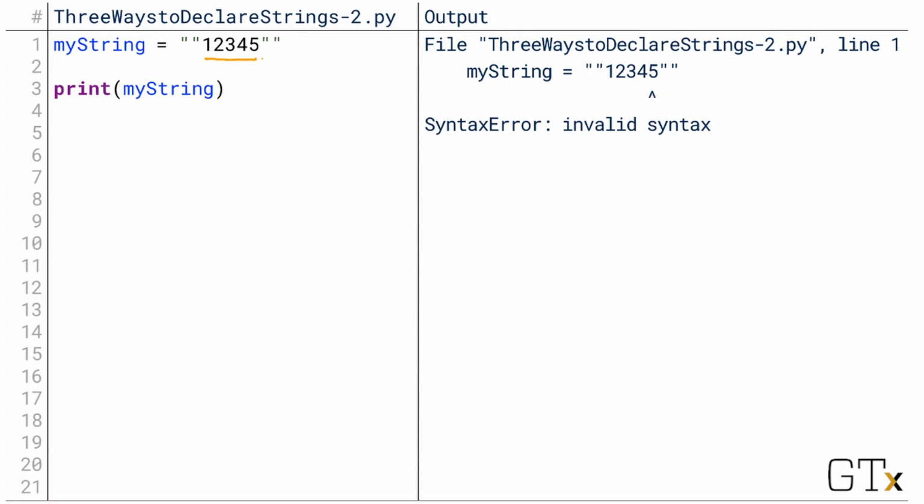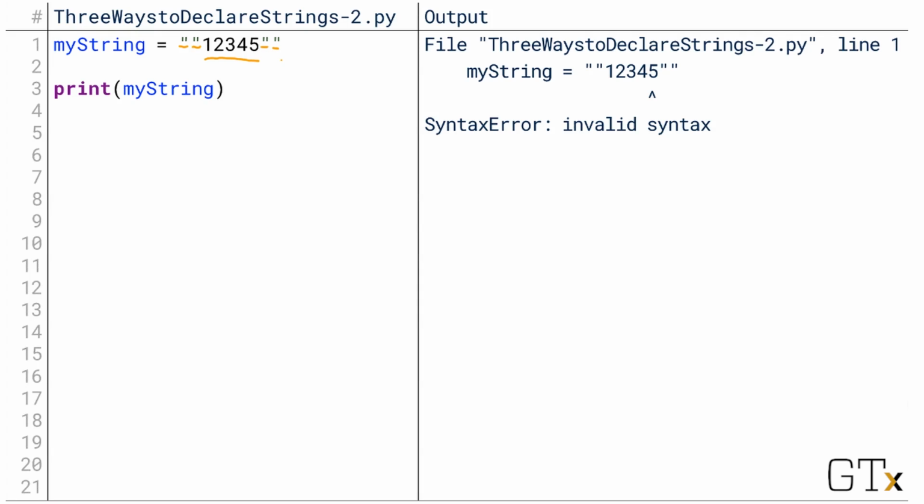Note that 12345 here is not in green, which means it's not being interpreted as a string. We know that quotation marks start and end strings. So this first quotation mark starts the string, and the second one immediately ends it. So the string has now been ended. Python doesn't know what the 12345 in the middle is supposed to be. And then at the end, we have another quotation mark to start another string, and immediately end it again.